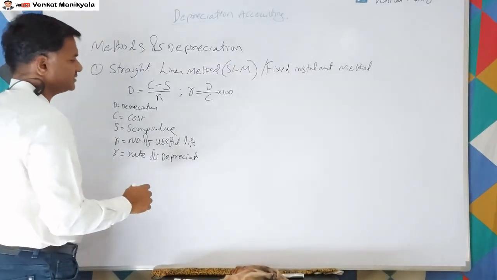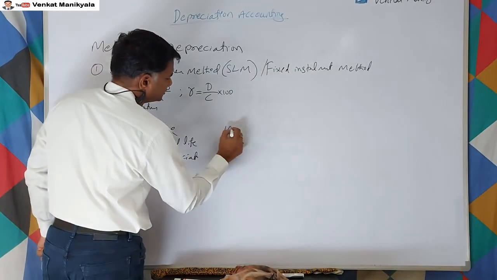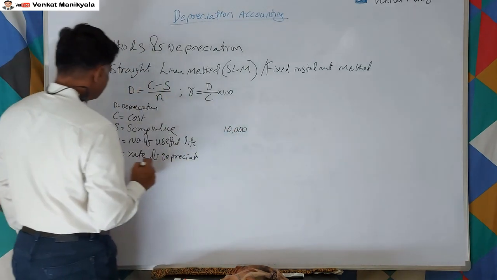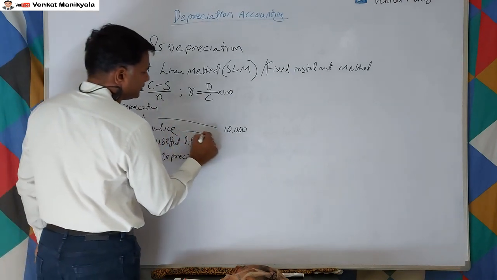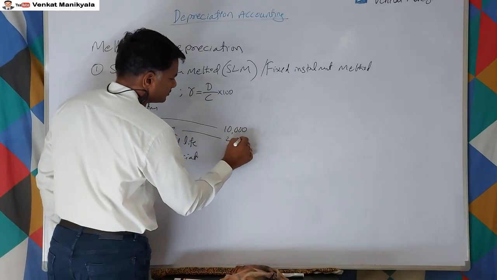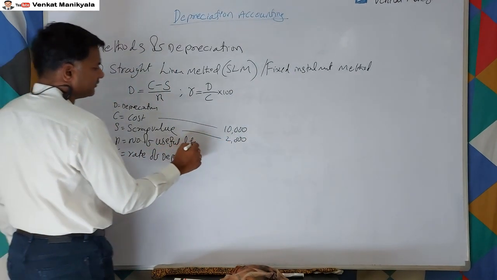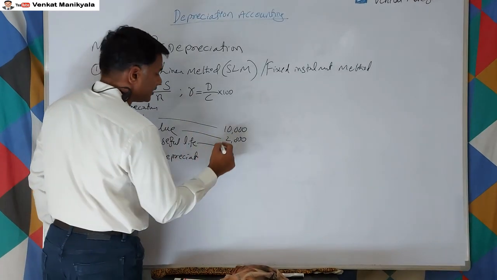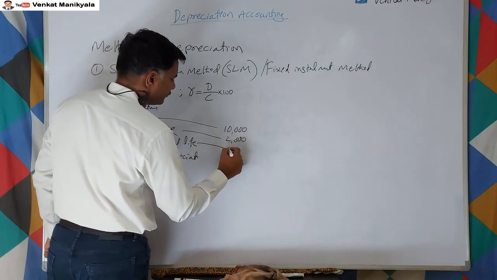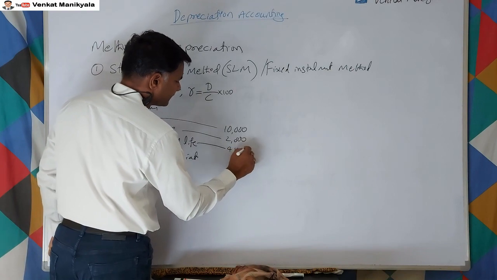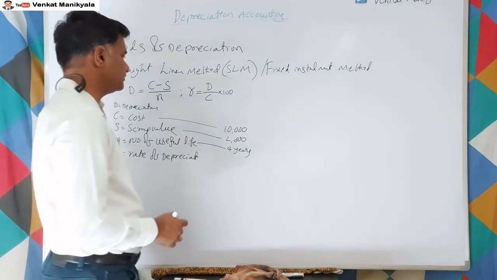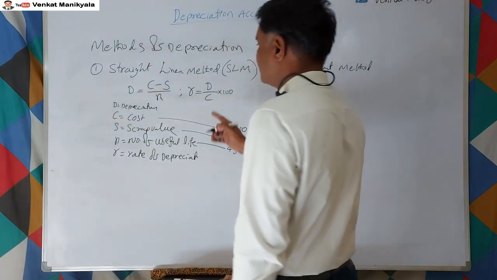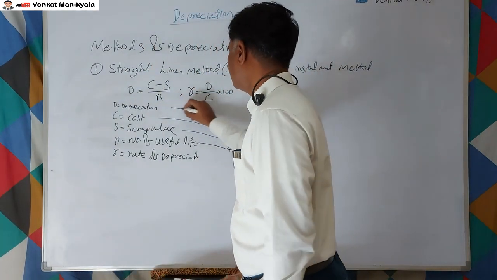For example, let us say the cost is 10,000, the scrap value is 2,000, and the useful life is 4 years. We have to find the depreciation.